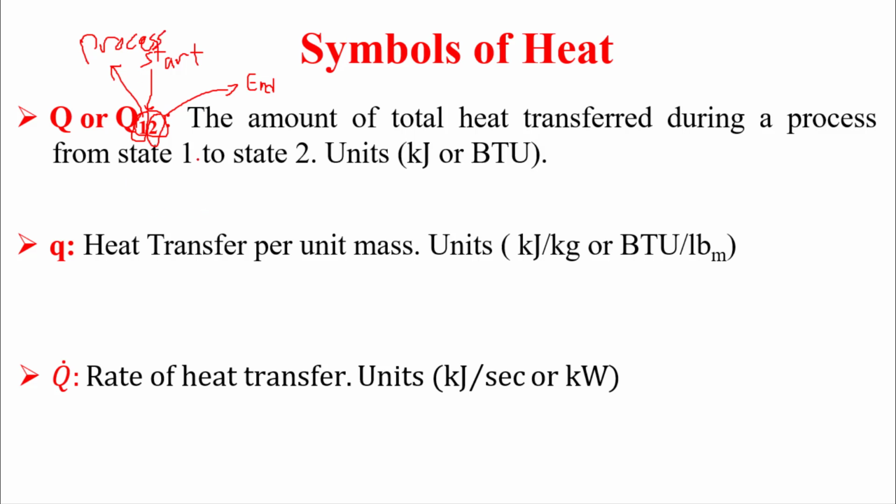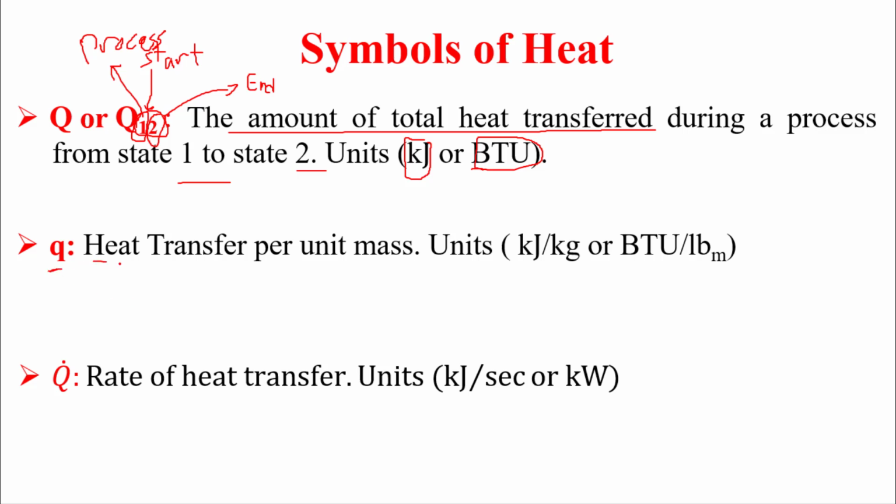Okay, so Q uppercase without any dot is the amount of energy, the amount of total heat transferred during process 1 to 2. Once it is an amount of energy, its unit is kilojoule in SI units, and in British units it is BTU, which is the abbreviation for British thermal unit.